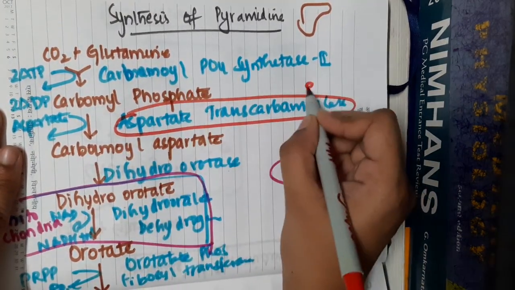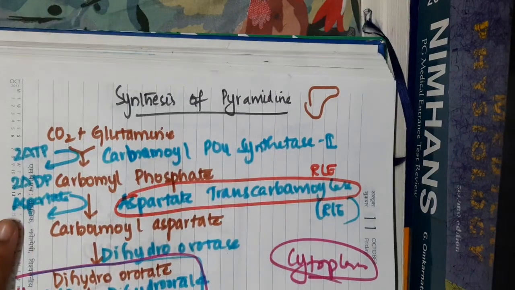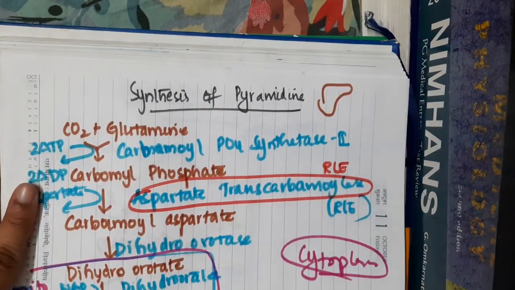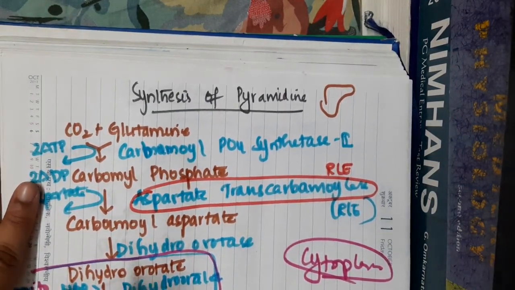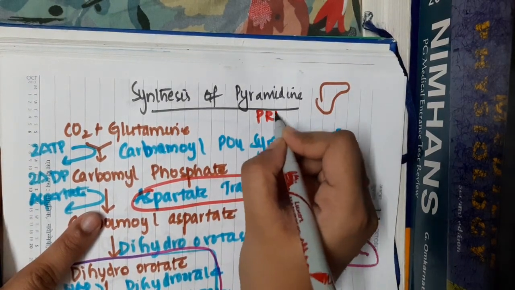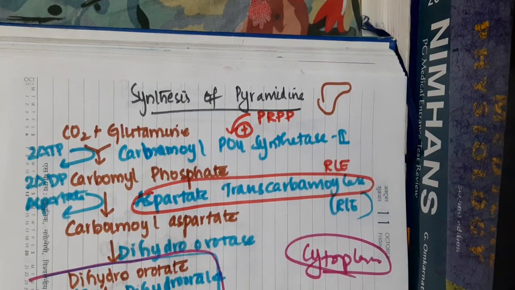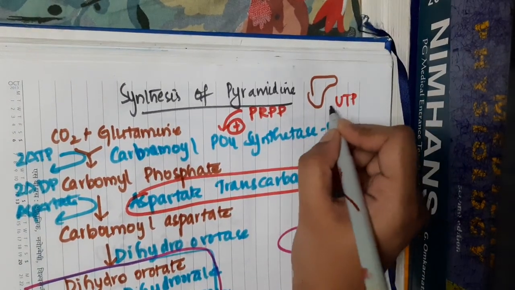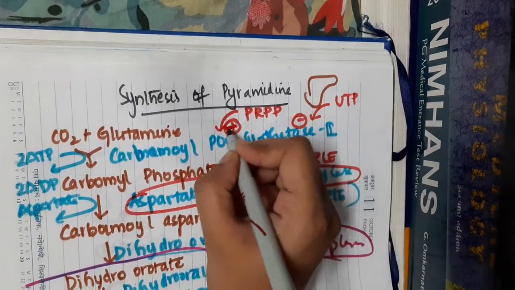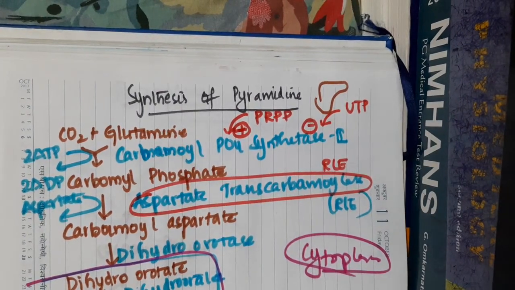Carbamyl phosphate synthase 2 is important because PRPP will activate this carbamyl phosphate synthase 2, whereas uridine triphosphate will inhibit it.